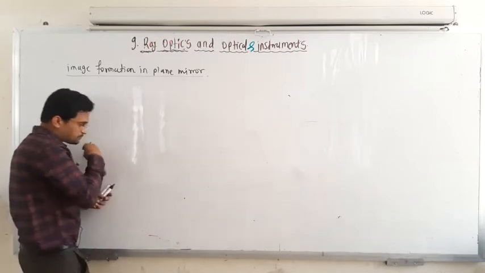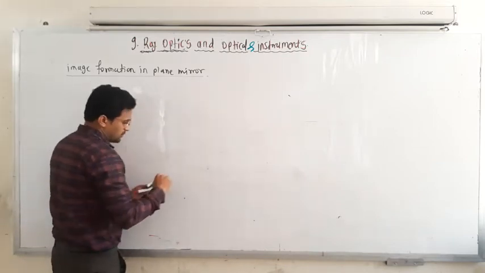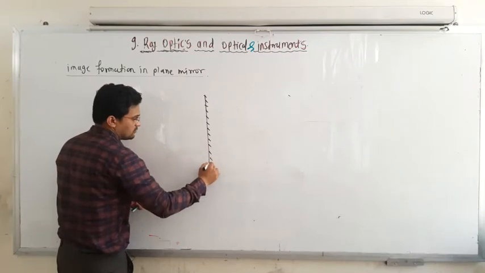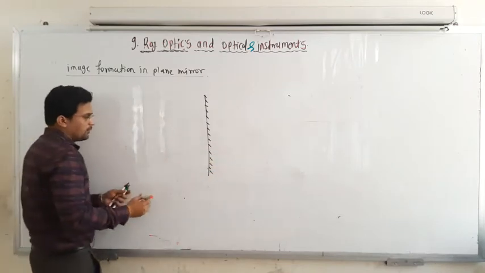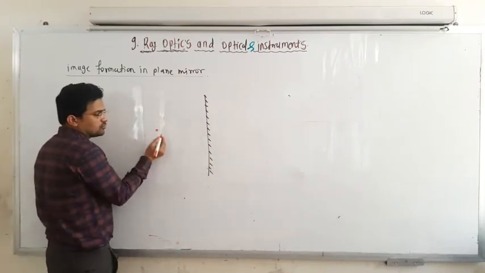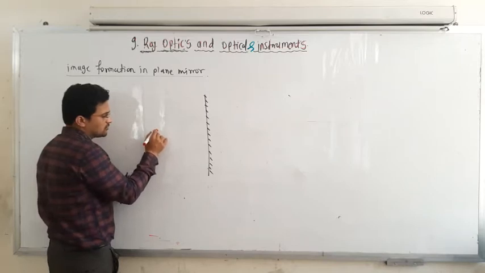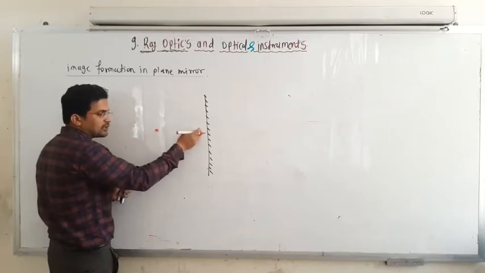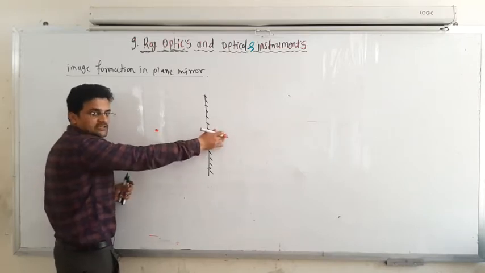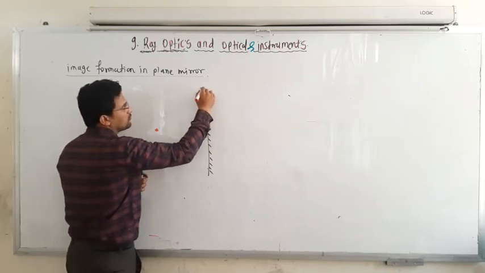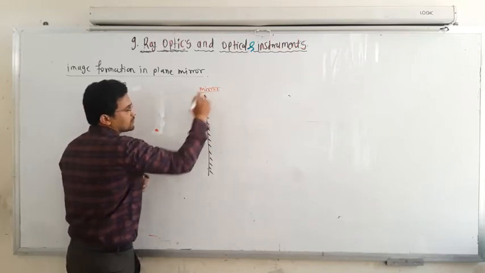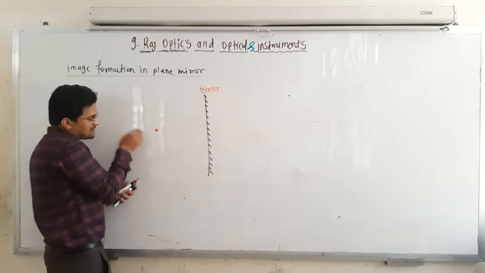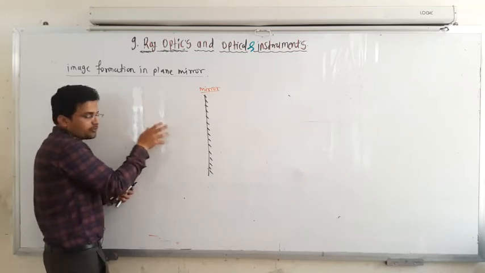Now suppose this is the mirror, and there is an object, or you can consider yourself here. When you look into this mirror, you can see your image itself. How is this image formed? Several lights are emitting from this object.